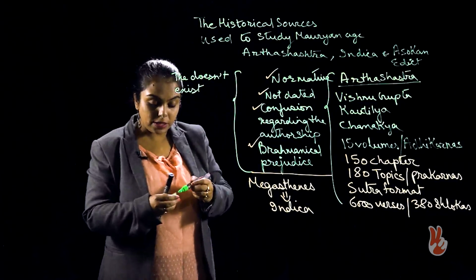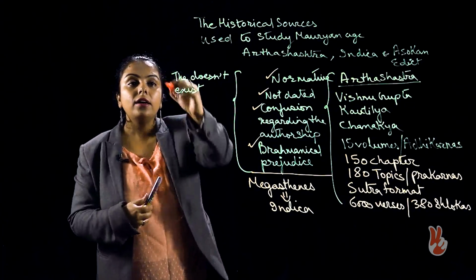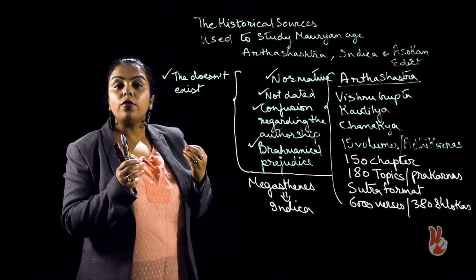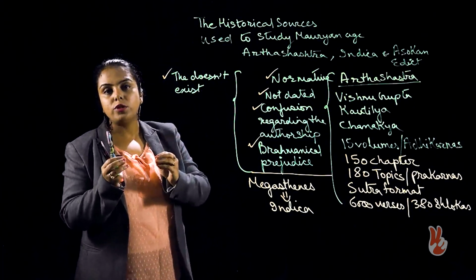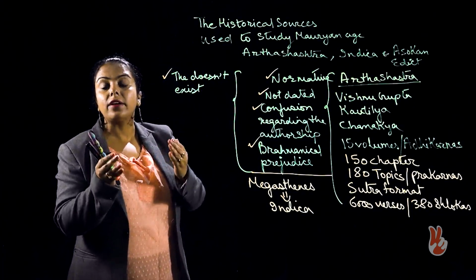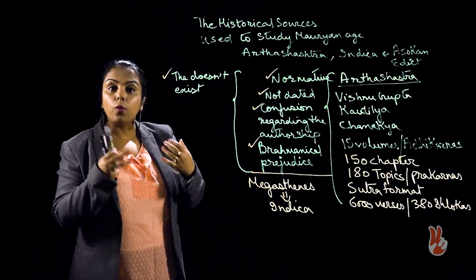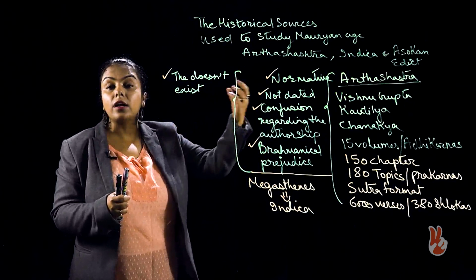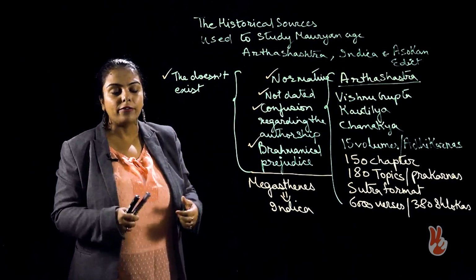The first problem is that the book Indica does not exist anymore, and it has come to us in a form of quotes which were used by later Greek writers like Ptolemy in their work, and we just know what Indica contained at that time. We do not have the book.